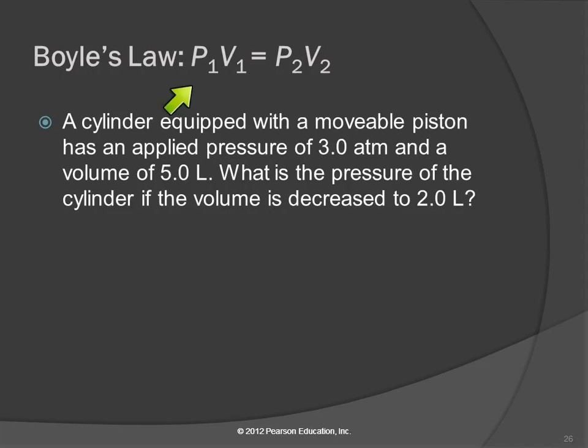So the most useful expression of Boyle's law is this: P1 V1 equals P2 V2. So the pressure at one set of conditions times the volume is going to equal the pressure times the volume at a different set of conditions.